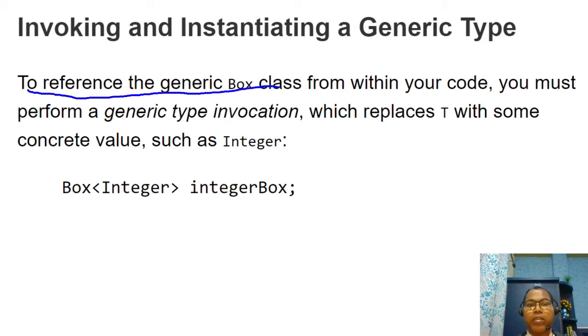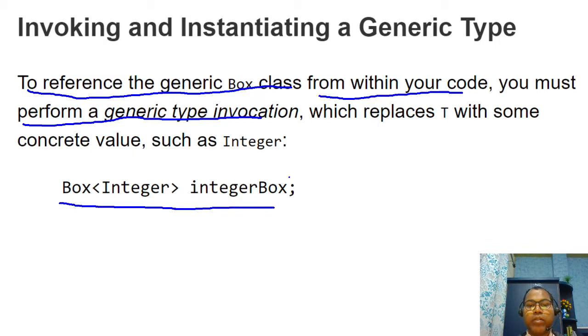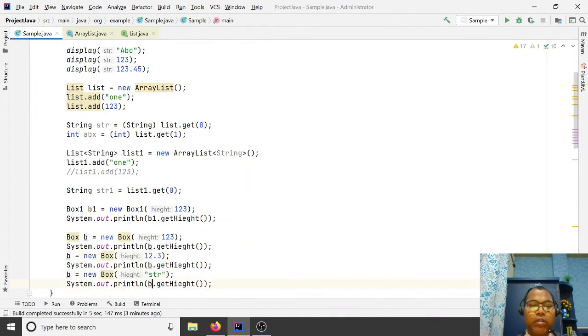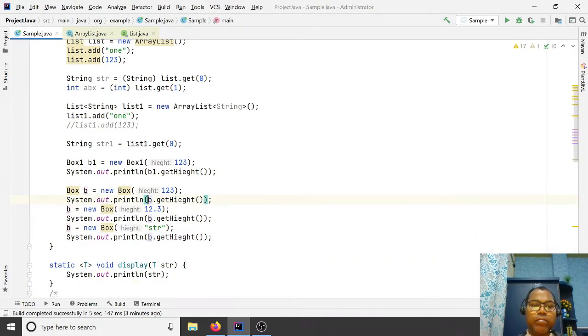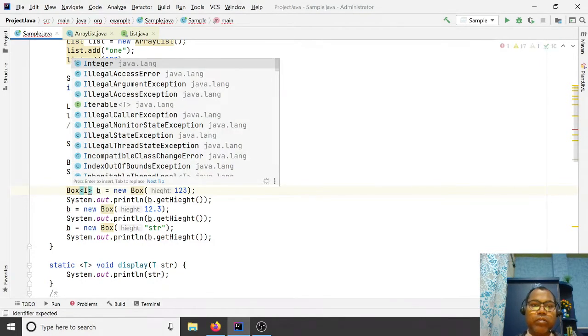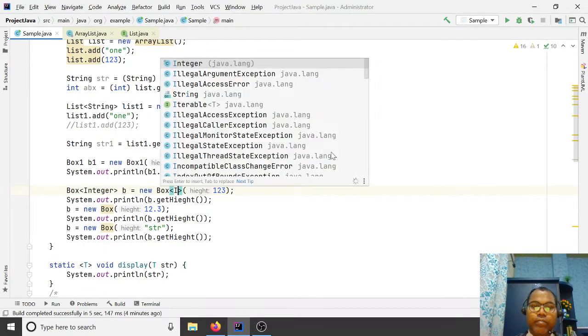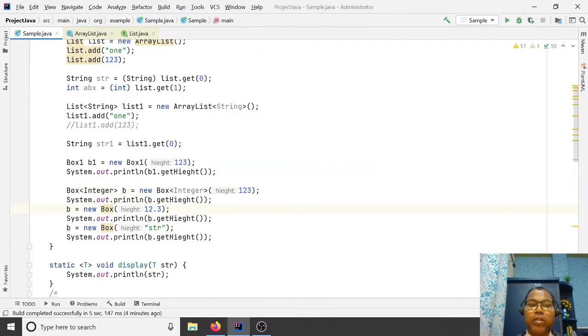To reference generic classes from your code, you must perform a generic type invocation. So here, how do you create your Box object? We have created a Box object with the generic. Here we create a Box of Integer, so we pass Integer. It works for Integer. Now, if you define Integer, you can get only Integer.